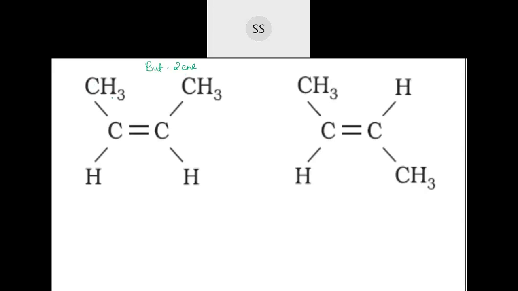So what difference are you finding here? The difference is the groups which are attached to the carbon-carbon double bond.